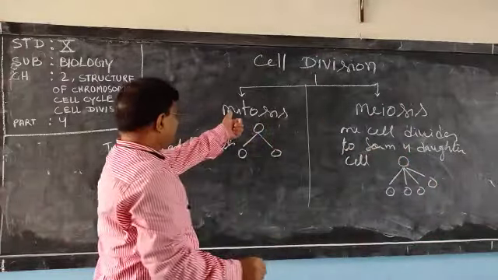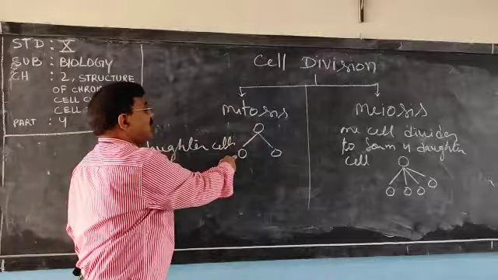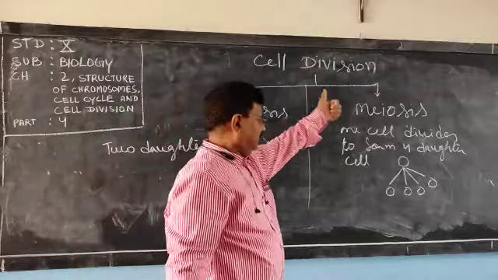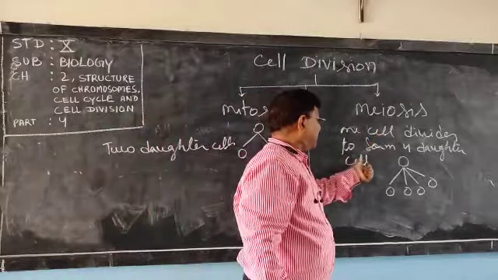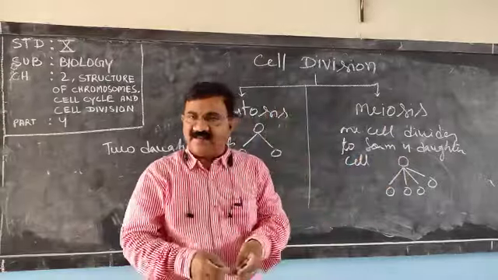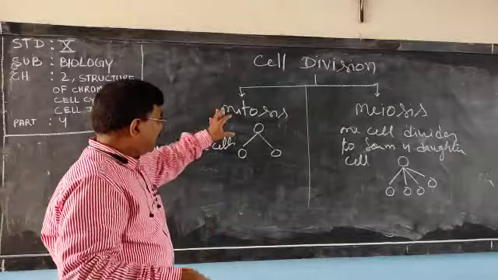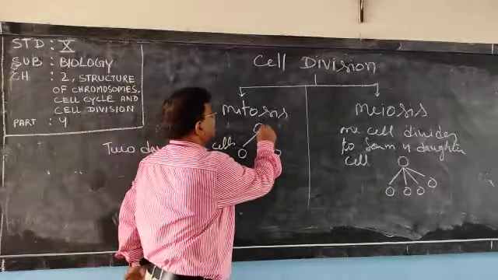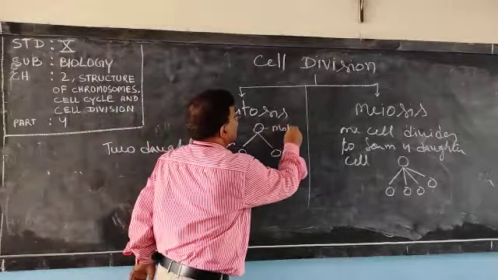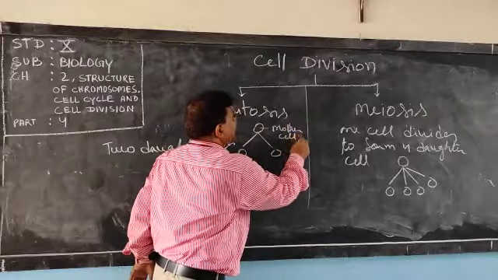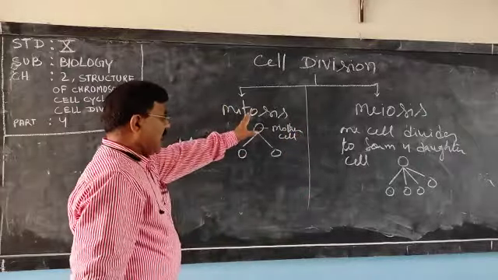In mitosis, one cell divides to form two daughter cells. In meiosis, one cell divides to form four daughter cells. This is the difference between mitosis and meiosis. Here, this is the mother cell and this is the daughter cell.